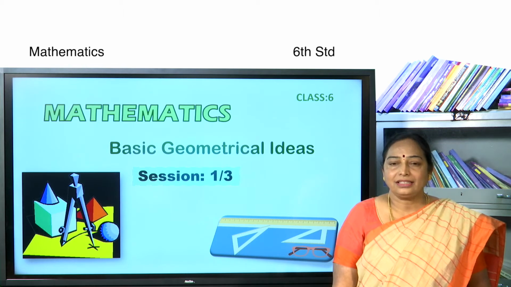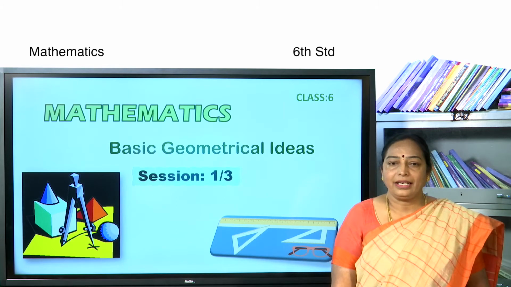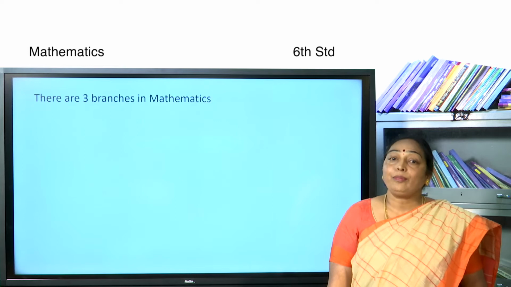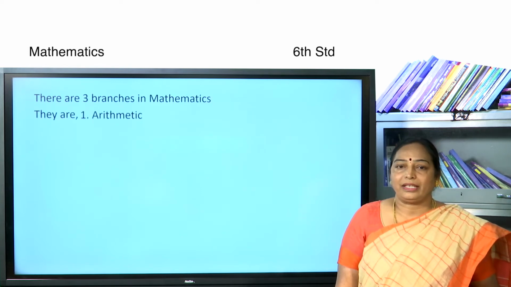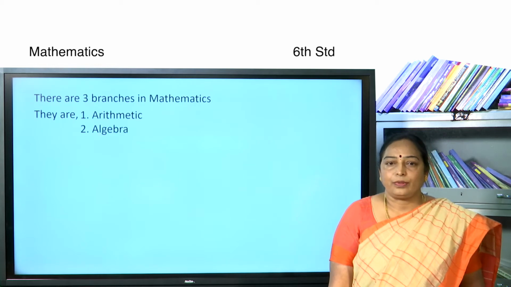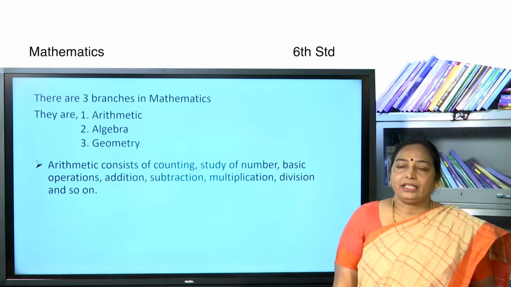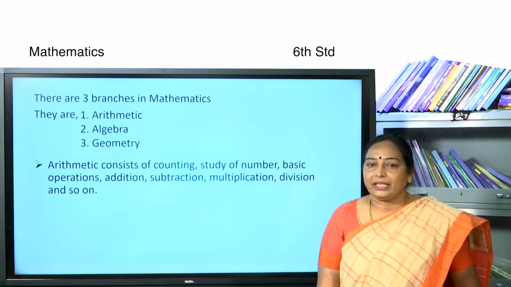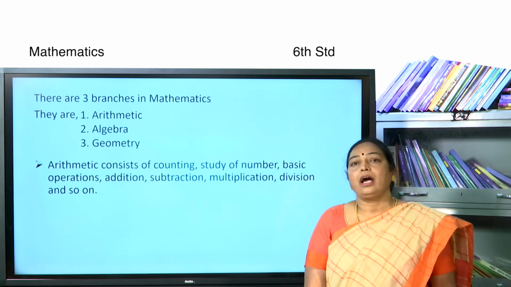Children, this is the first session of the lesson Basic Geometrical Ideas. Children, there are three branches in mathematics. They are arithmetic, algebra, geometry. Arithmetic consists of counting, study of numbers, basic operations, addition, subtraction, multiplication, division and so on.